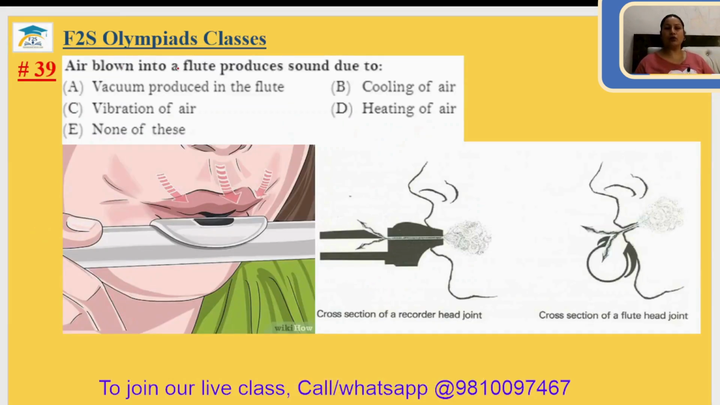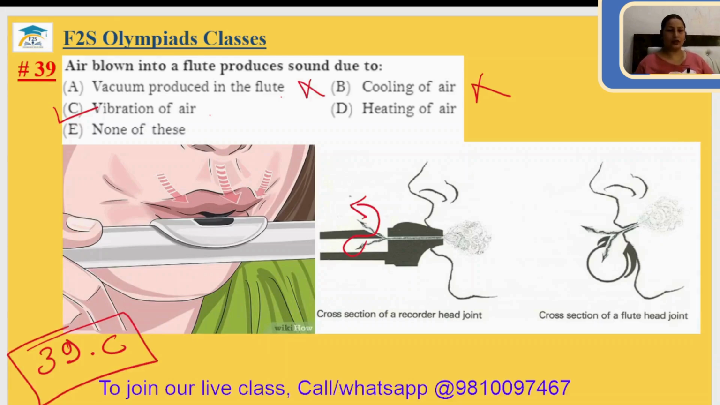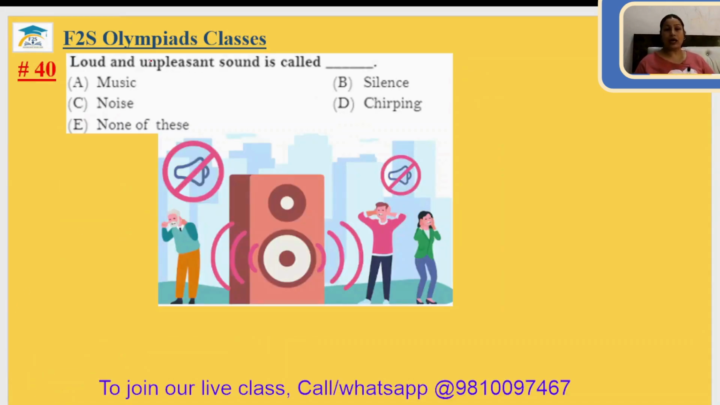39. Air blown into a flute produces sound due to vacuum produced in the flute? No. Cooling of air? No. Vibration of air? Yes, actually air inside this vibrates and it produces the sound. Option C. 39 will be option C. Question number 40. Loud and unpleasant sound is called noise. Loud and unpleasant sound is called noise. So 40 answer is option C.